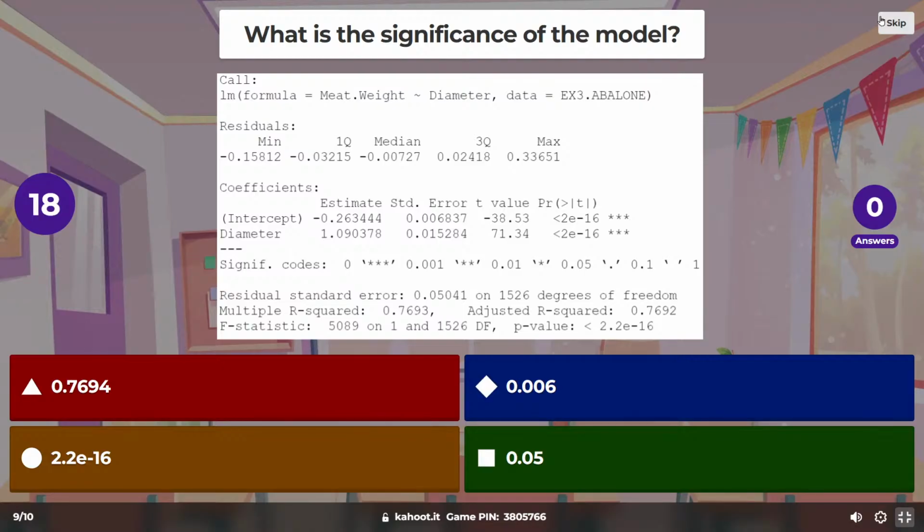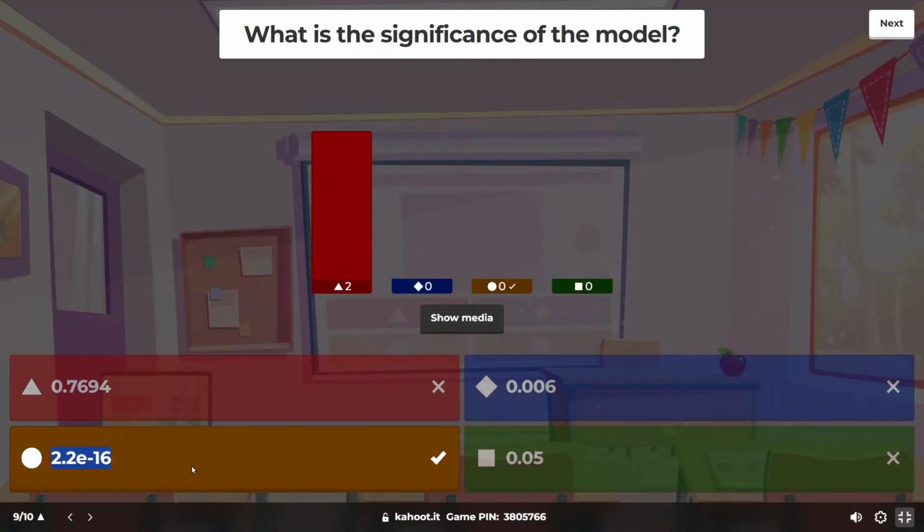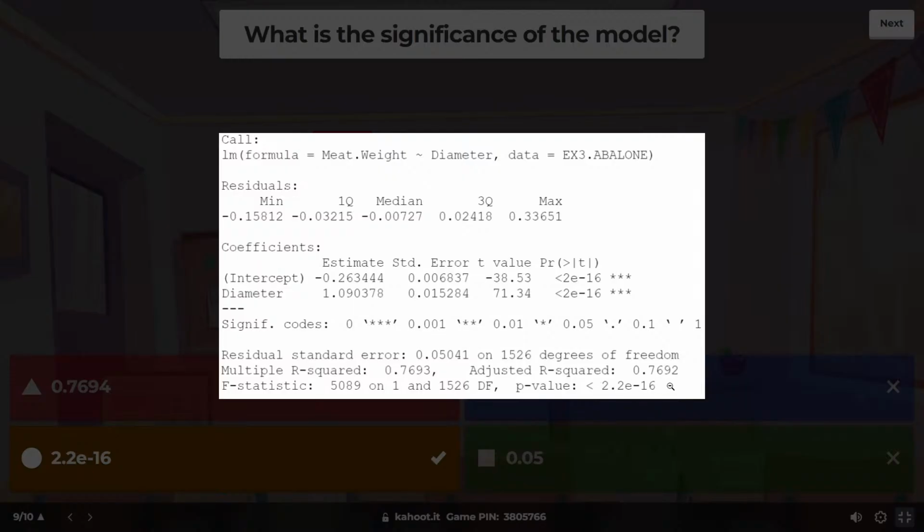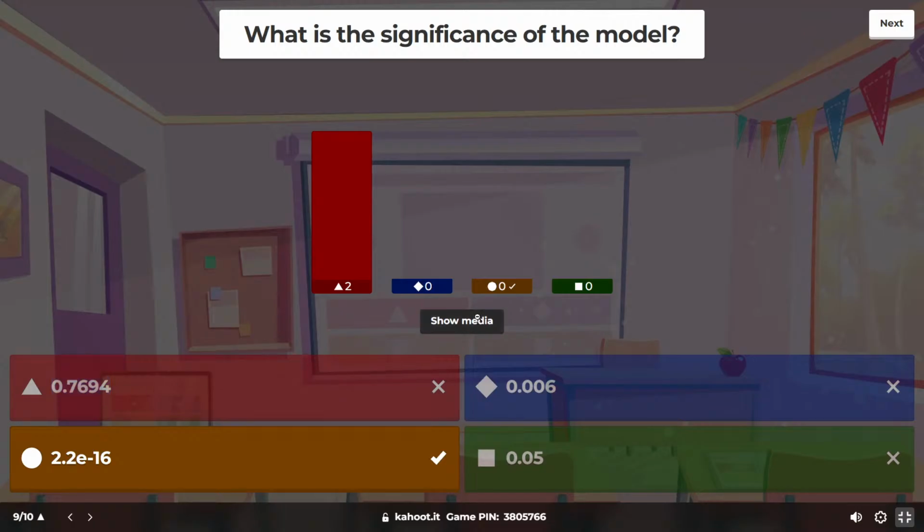So actually, this is a bit of a trick question. I didn't intend it to be, but this is supposed to be statistical significance, because I think any of the other values could be argued. The answer is statistical significance, which is going to be this one. The statistical significance of the model is a p-value. P-value is statistical significance.